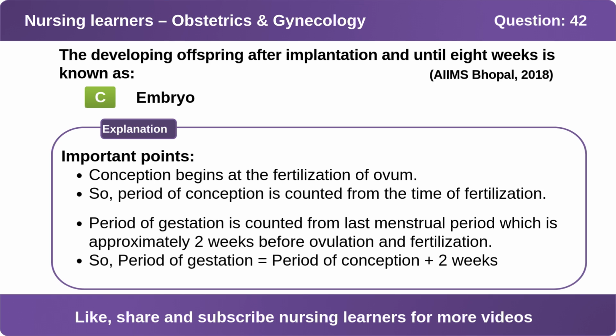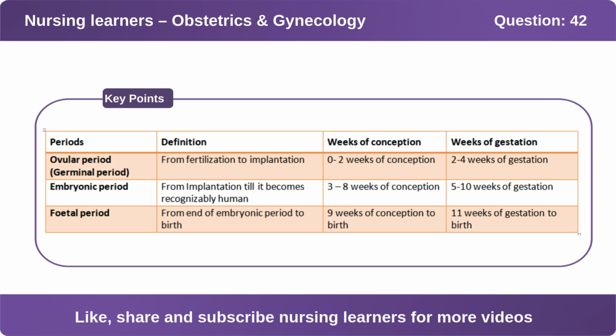Conception begins at the time of the fertilization of the ovum. So, the period of conception is counted from the time of the fertilization. The period of gestation is counted from the last menstrual period, which is approximately 2 weeks before ovulation and fertilization. So, the period of gestation is equal to the period of conception plus 2 weeks. The key point to remember here is this table.